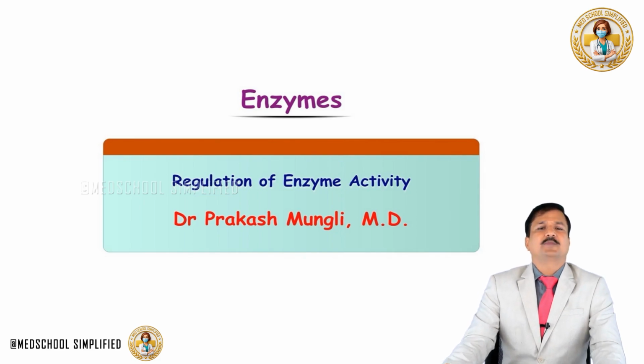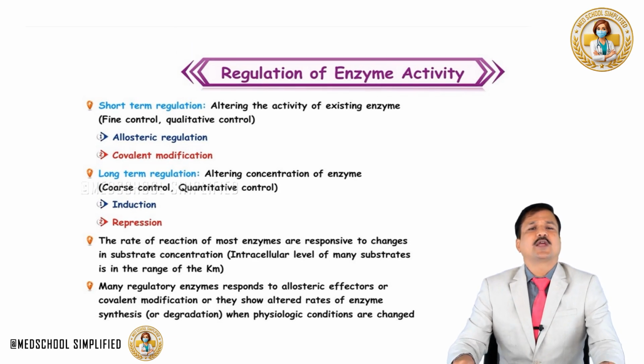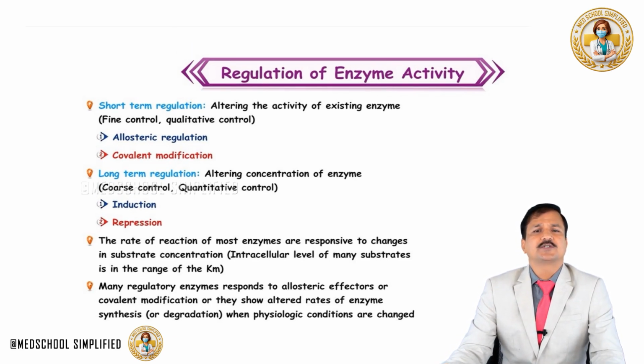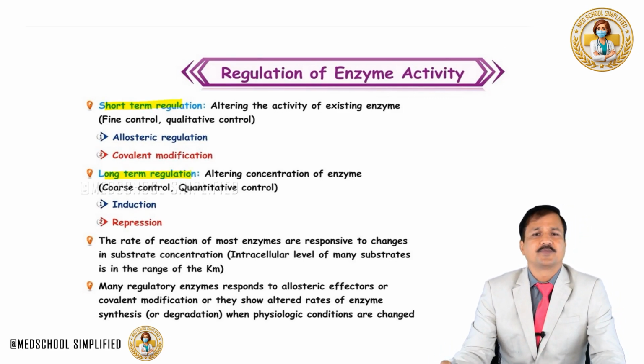So in this video, I will be explaining regulation of enzyme activity. When it comes to regulation of enzyme activity, regulation can be divided into short-term regulation and long-term regulation. Now, why do we need this regulation of enzymes? Because our metabolic pathways are constantly changing, they are dynamic, because the amount of substrate getting into these enzymes will vary all the time, depending on the physiological condition. So the metabolic pathways need to be altered, and that's why enzymes need to be regulated.